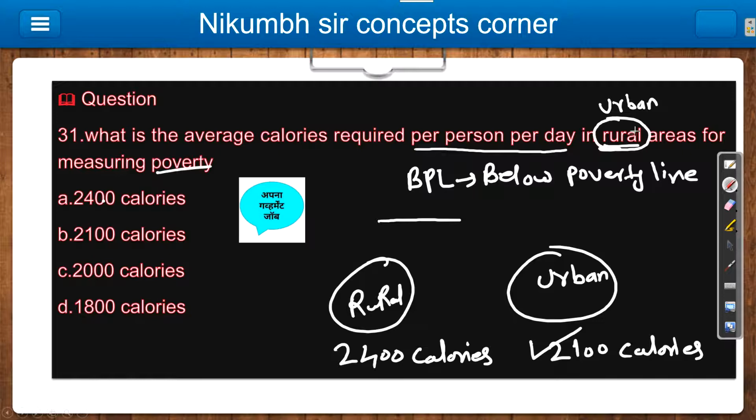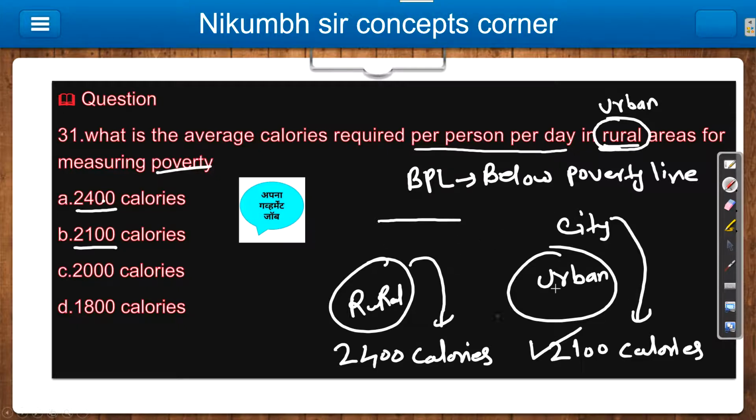Many students make a mistake here and get confused because, as you can see, option A is 2400 and option B is 2100. So remember it like this: in urban areas, in cities, we require less calories, and in rural areas we require more calories. Somewhat like this, you can remember this thing.